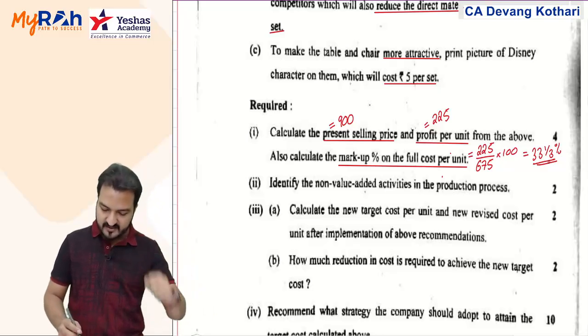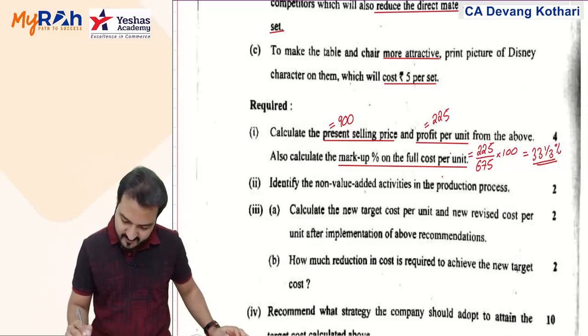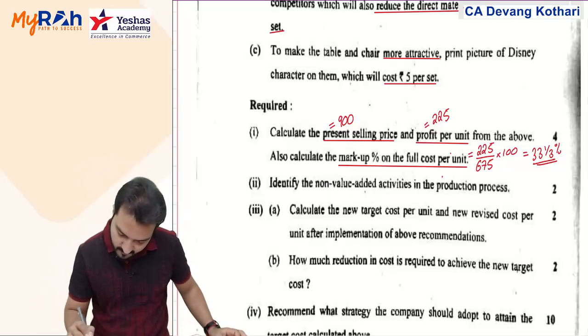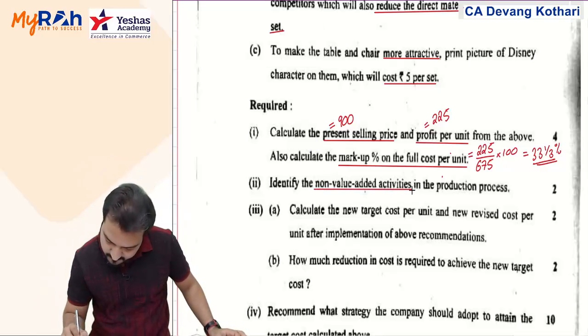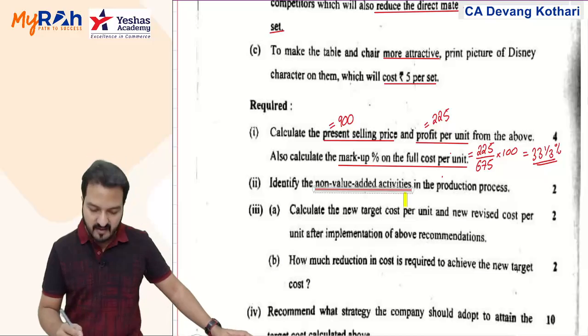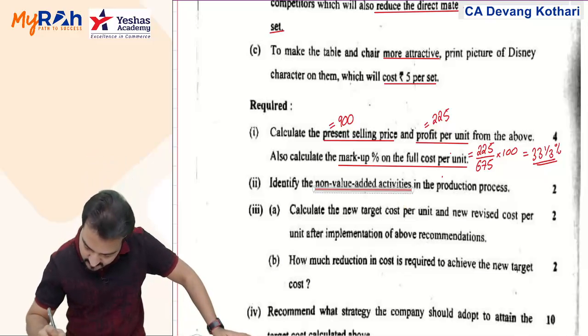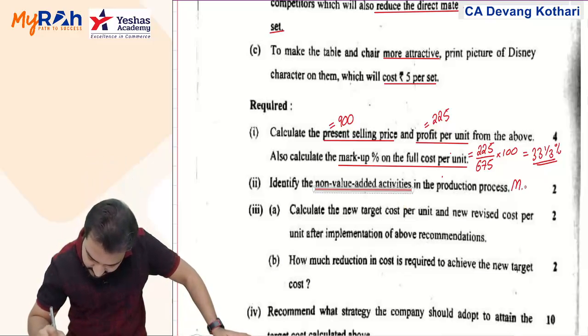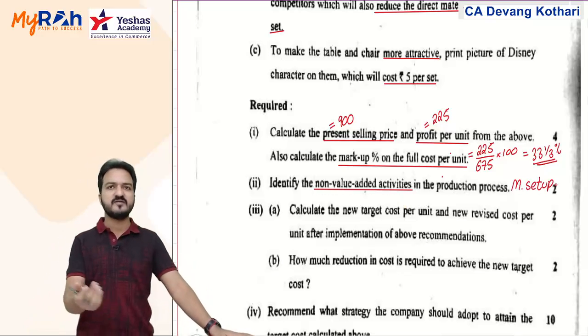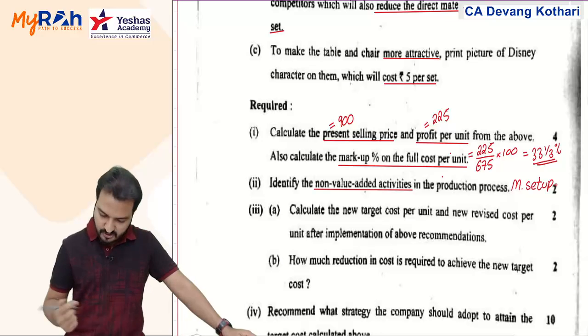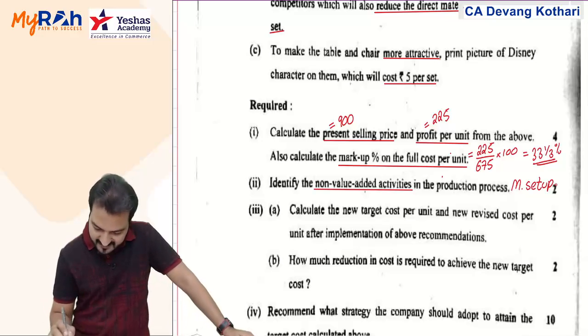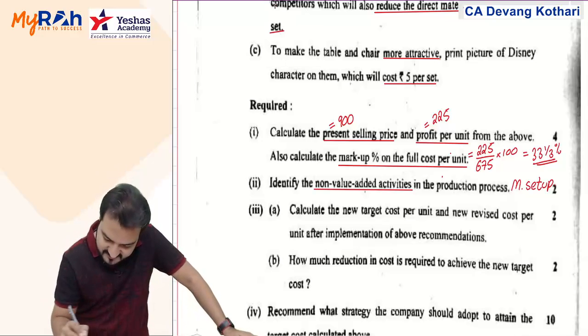Second, identify non-value added activities in the production process. Same as my classwork question. Non-value added activity is what? It is the machine setup time. Machine setup is the non-value added activity. Chalo, 1 mark for that. Further, calculate a new target cost per unit.